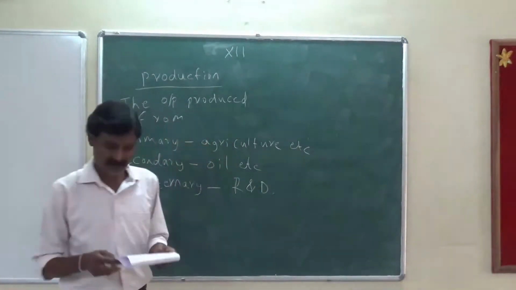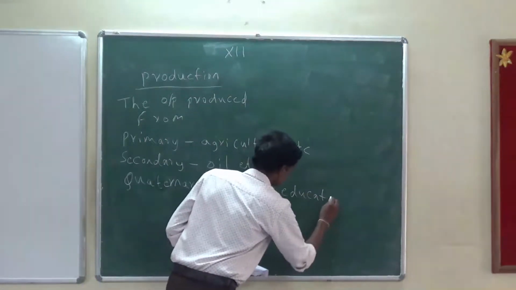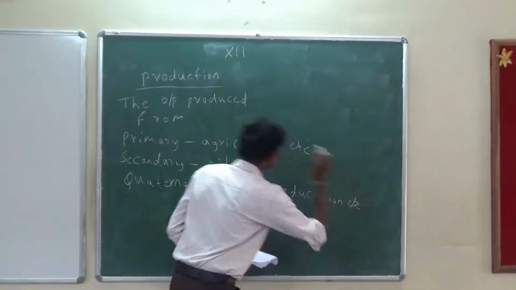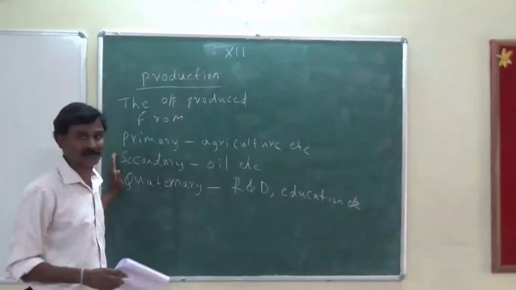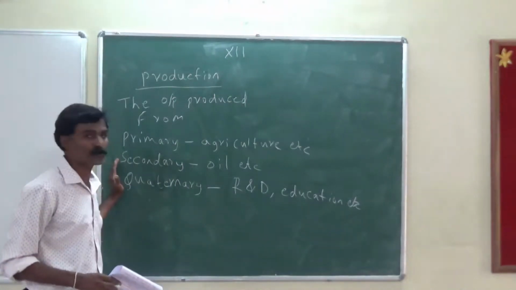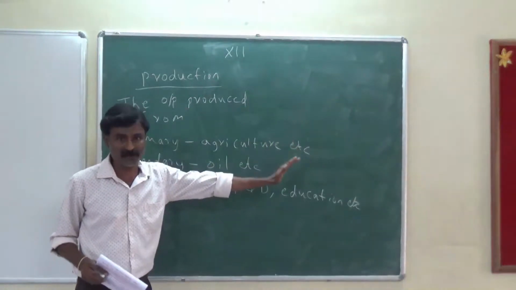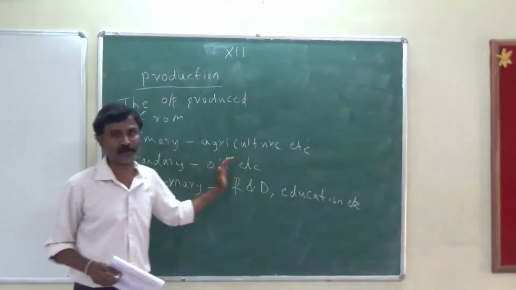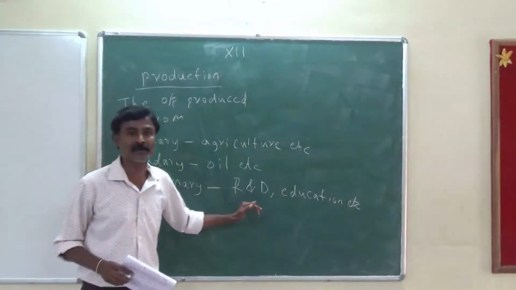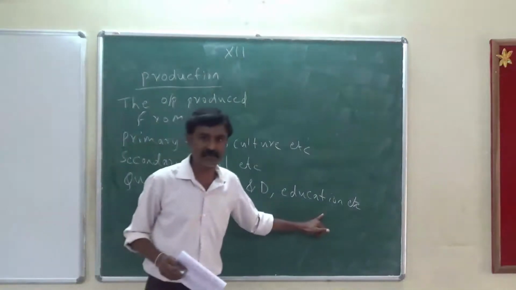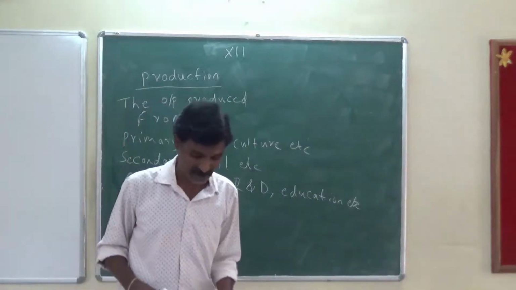That is research and development, education, etc. So here production is the output produced from which of these sectors? Primary, secondary or quaternary. If it's primary, it might be agriculture, animal husbandry, poultry farm, etc. If it is secondary, it might be oil, mining, etc. And if it's quaternary, then it is research and development, education, software, industrial, technology sector, etc.